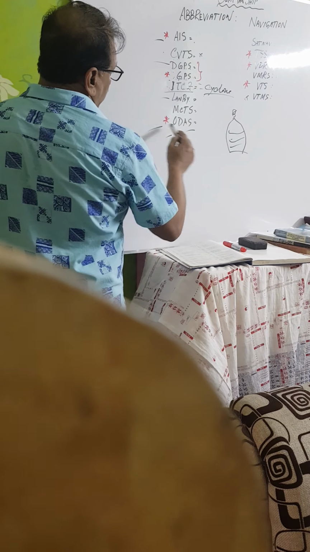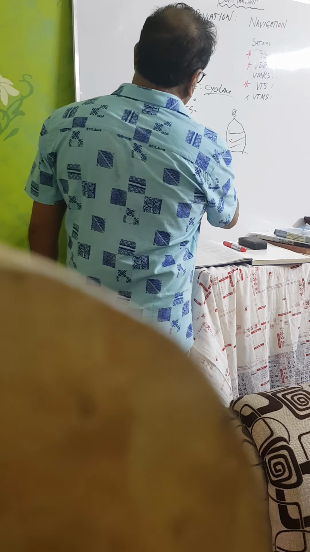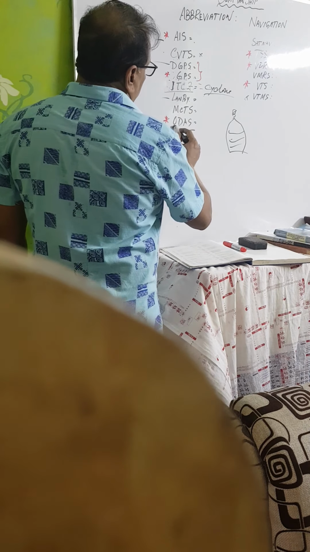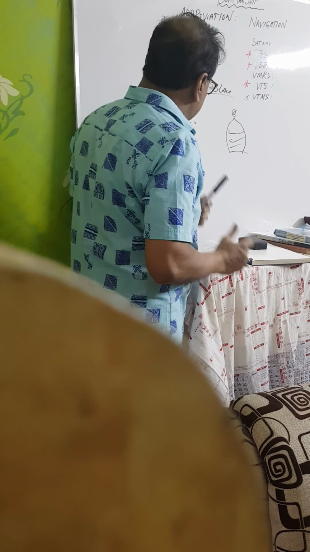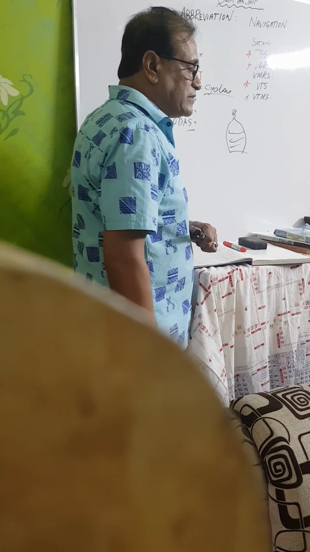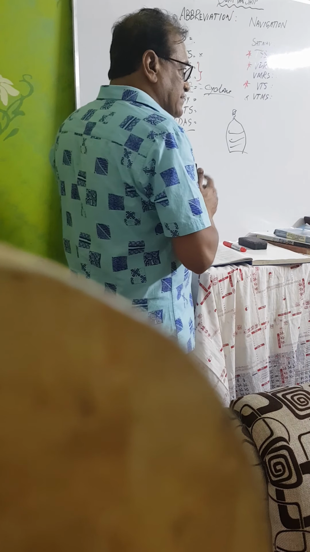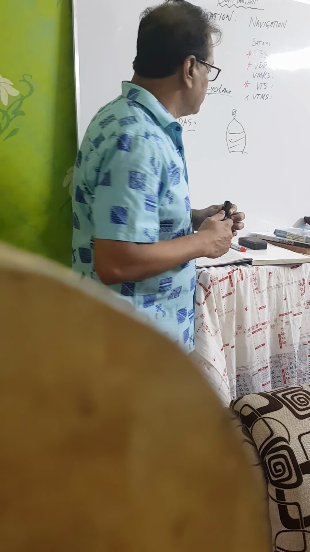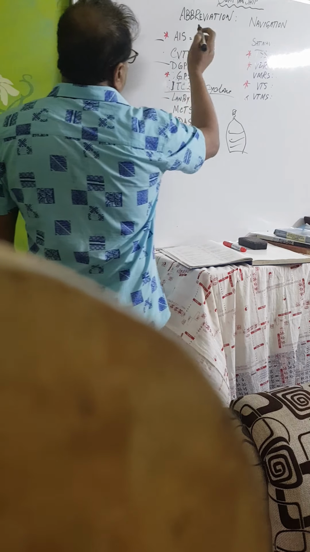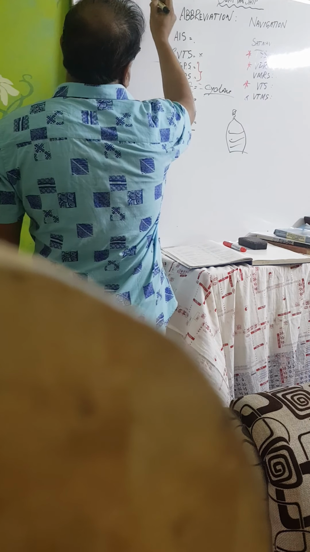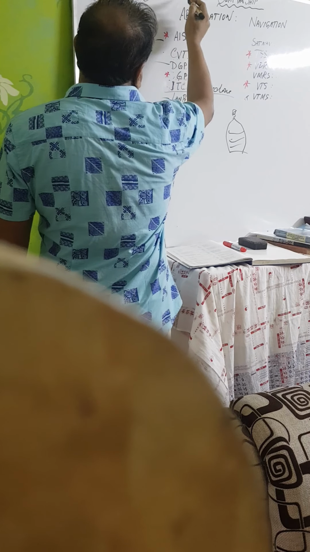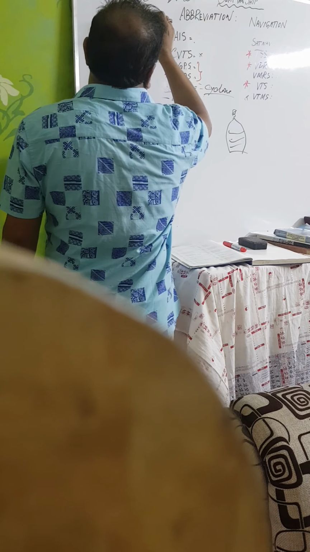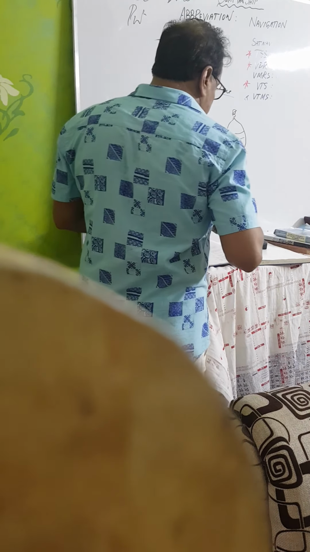Suppose for example ODAS buoy. I will send you the ODAS buoy's picture. Yellow buoy, big buoy. That one is Ocean Data Acquisition System. Ocean data means what type of data? The current, the speed of the current, direction of the current. The direction of the current is called set. Set is the direction of the current, and rate is the speed of the current.